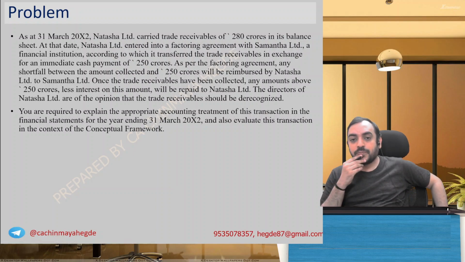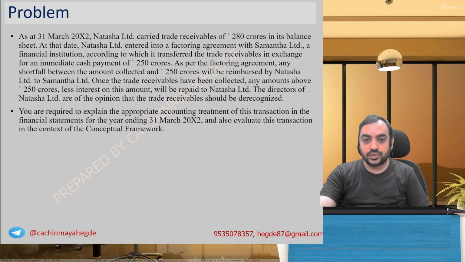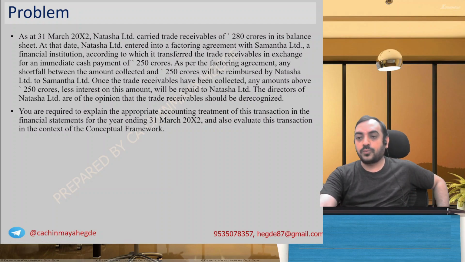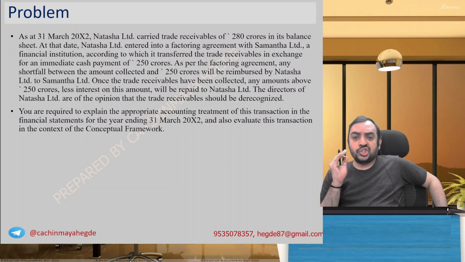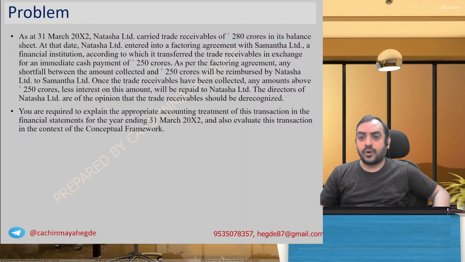Let's read the question. I hope you got the question from your material, but even if you don't have the material, not a problem. The question is there in front of you now. As on 31st March 2002, Natasha Limited carried trade receivable of 280 crore in the balance sheet. So they have a debtor amount, trade receivable, 280 crores.